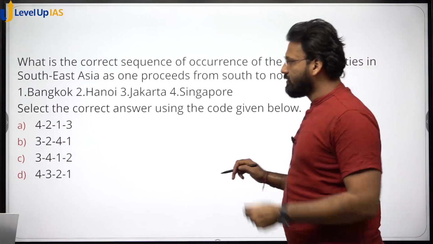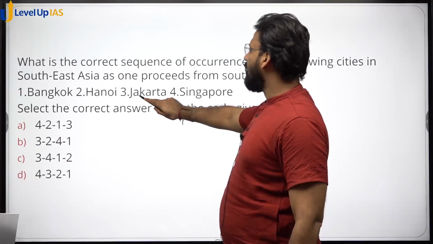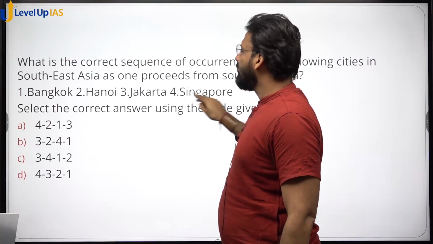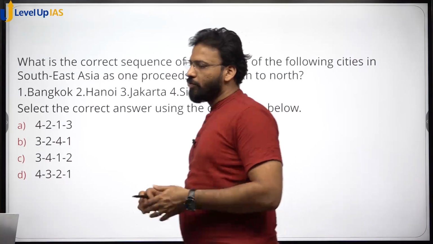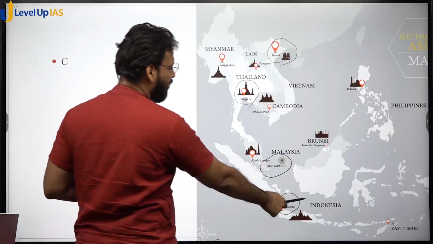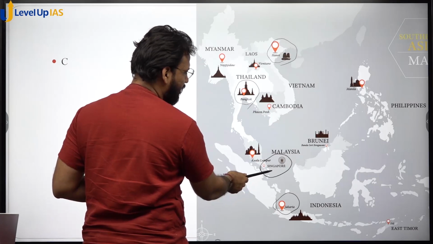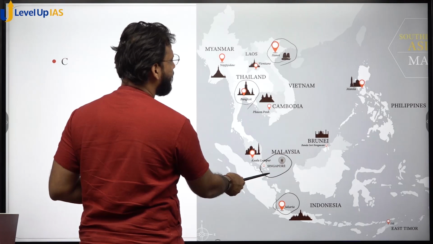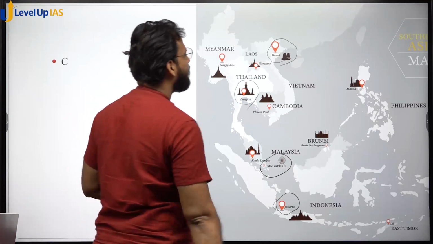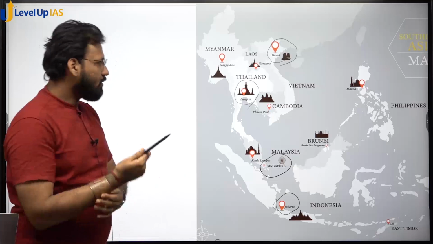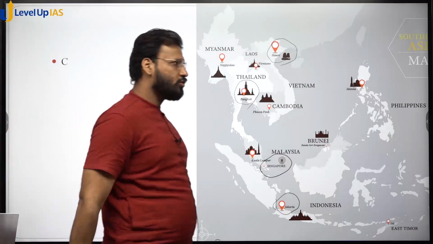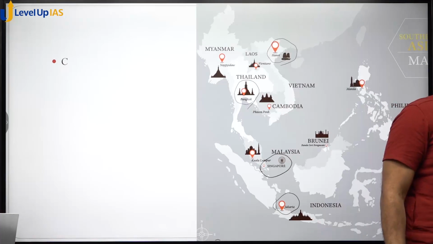सो साउथ टू नॉर्थ अगर अरेंज करना है, ओके, तो सबसे साउथ पॉइंट पे आएगा जकार्ता, इंडोनेशिया, देन सिंगापुर, then Bangkok, and then Hanoi. Okay, so we will see. I have a map as well. I think I have brought a map for you guys. Okay, so you can see Indonesia, you have Jakarta, then here you have Singapore, okay, then here Bangkok, and then here you have Hanoi, okay, Vietnam. Okay, so like this you should know all the places in Southeast Asia. Okay, this is one of your homeworks. You should do this, everyone. Okay. Next question.